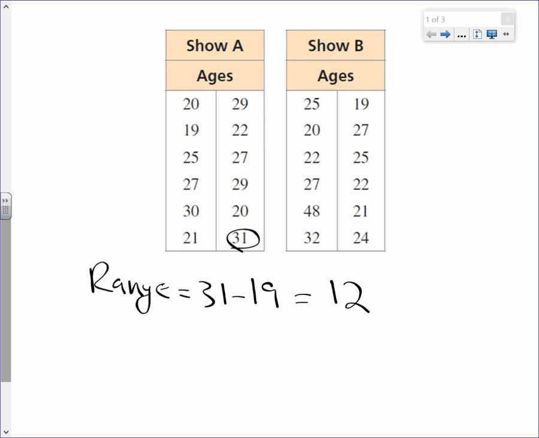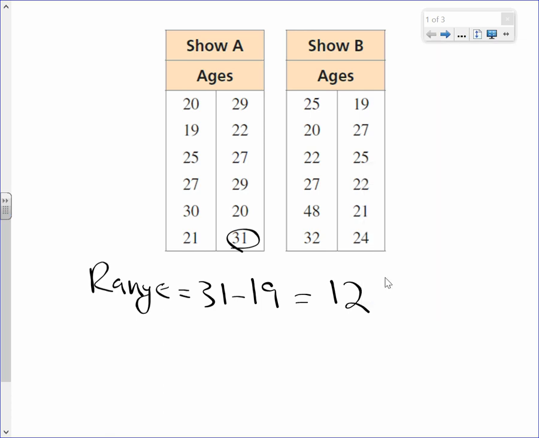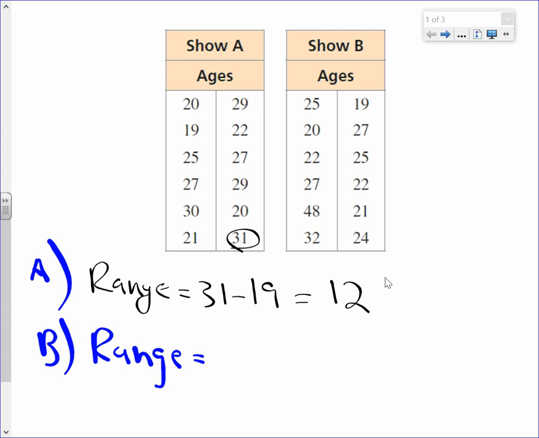So let's get the range of show B now. Put the show B in. So this would be A, this would be B. The range here: highest is 48. I don't see anything higher than that. Minus 19 also up there.